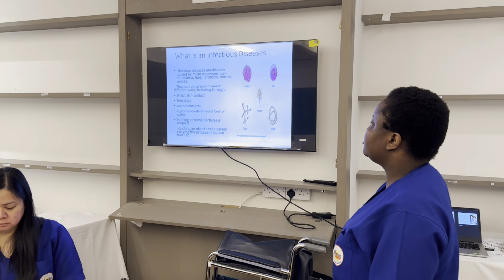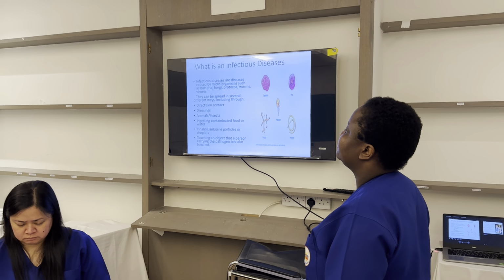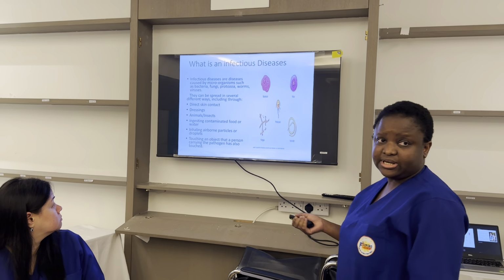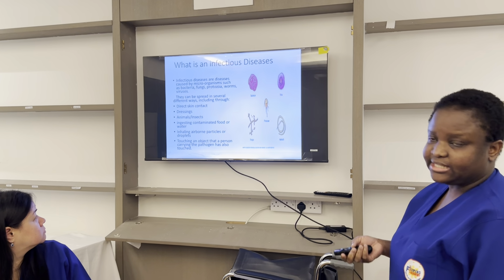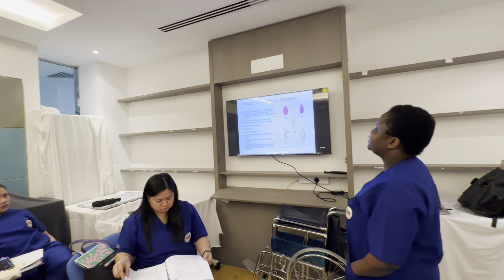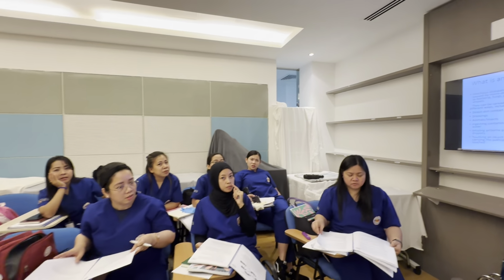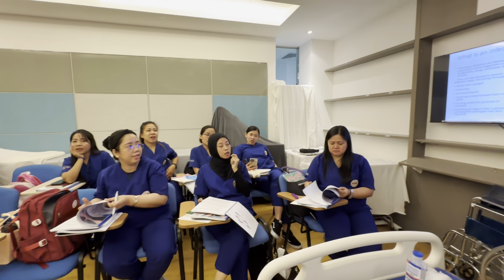So they can be spread in several ways. For example, through direct skin contact, and a very good example of that is COVID-19. Then dressings, like an open wound, like tetanus. For example, animals or insects. Can you give me an example of infections caused by animals? Rabies. What else? What do you get from the rats during the flood? Leptospirosis. What else? How about mosquito? Can they cause infection also? Dengue. What else? Malaria, and so on.